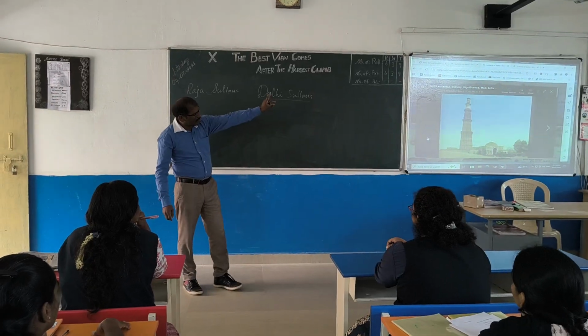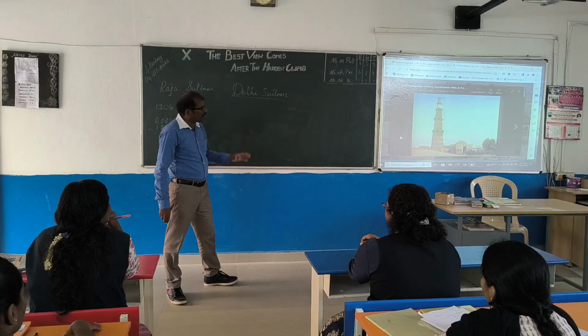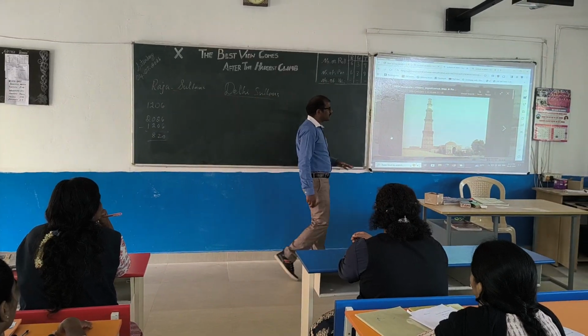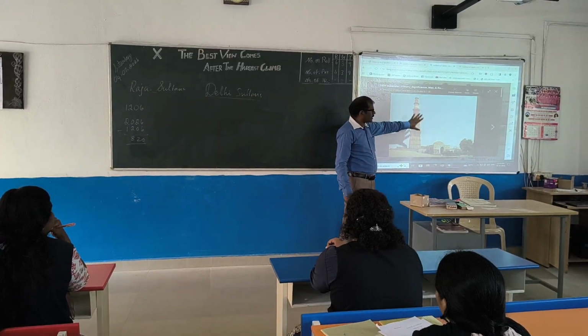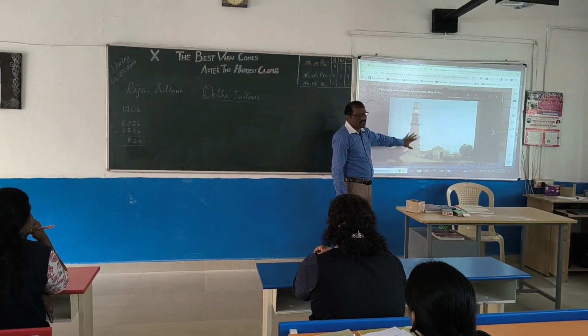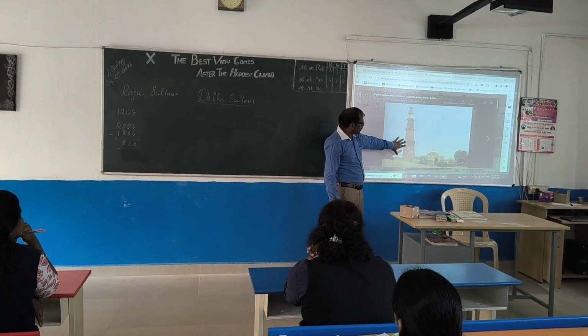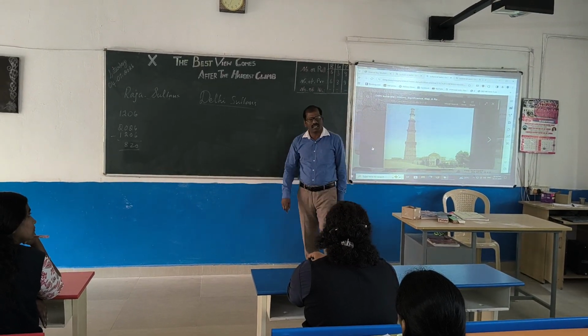I have shown a picture related to the Sultans. It is one of the famous monuments, a structure made by the sultans. Whenever you go to Delhi, you will surely find this beautiful tower, and it was one of the tallest towers in India in those days.